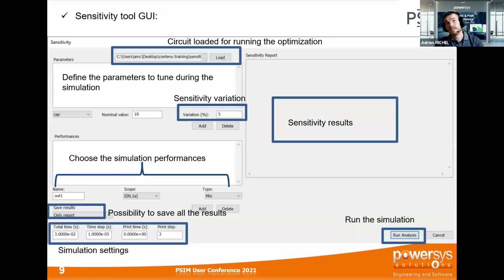analysis. Here you can see the GUI, the graphical user interface of the sensitivity analysis. First, you need to open PSIM. When you open PSIM, you need to load your circuit, the PSIM circuit where you want to apply this sensitivity analysis. Then you have to define the parameters to tune during the simulation. So I am going to choose my capacitance, my resistance, and apply a variation. Then I will run my simulation. I will measure, for example, the output voltage, and check, for example, the steady state.